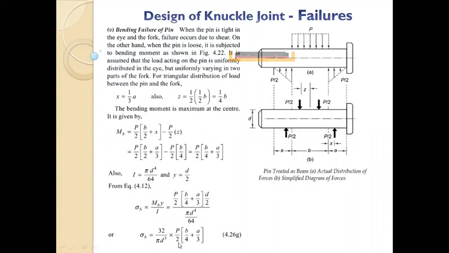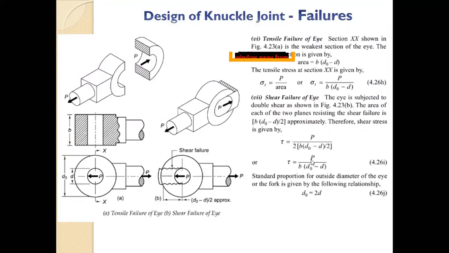Y is the external part of your pin, where the bending happens. It is d by 2. Now MB, the bending moment, we have to find. I don't want to go into too much detail because it will take a lot of time.